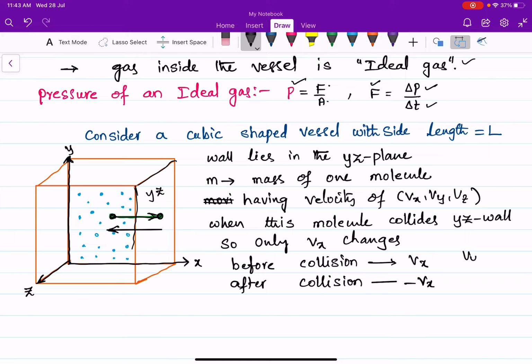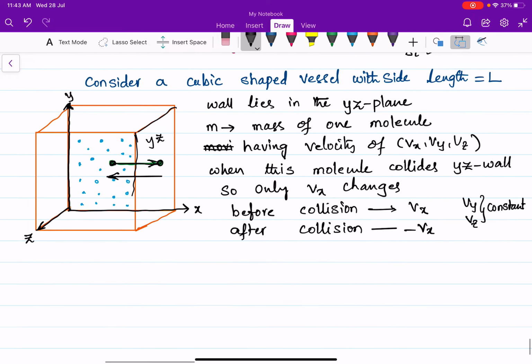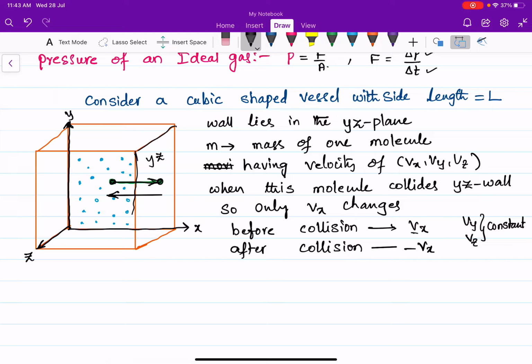Vy and Vz are constant because the molecule is colliding with the YZ plane, so there is no change in the y component or z component of velocity. So before collision Vx, after collision minus Vx. The magnitude of the velocity is constant, but the direction is different.